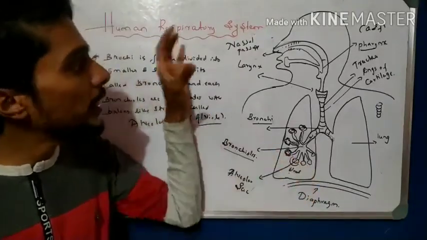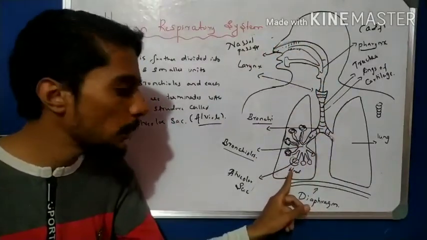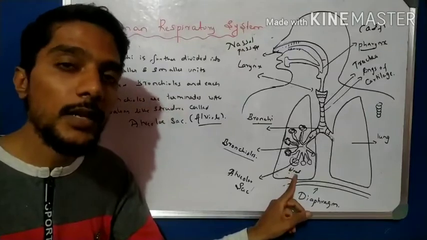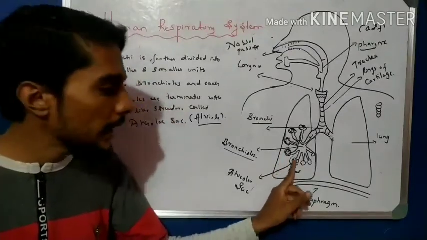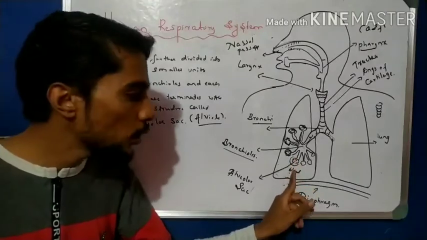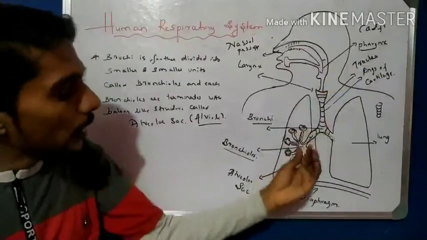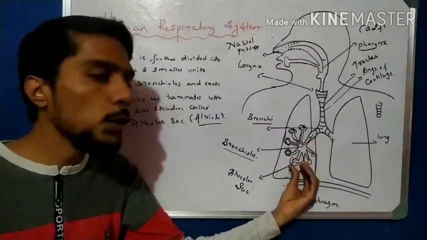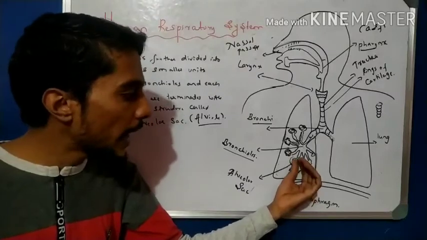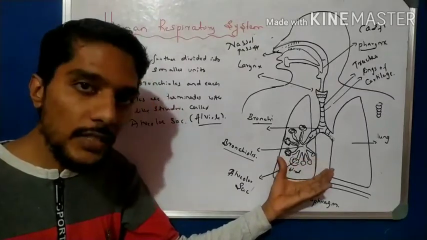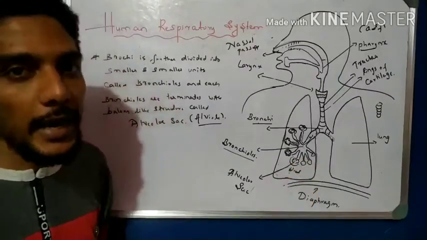So now we take breathing, oxygen comes inside. Due to aerobic respiration, in the blood we have carbon dioxide, energy and water. The carbon dioxide is in the blood, the sac has oxygen, so exchange of gases takes place. The alveolar sac increases the surface area of absorption, and the exchange of carbon dioxide and oxygen takes place.